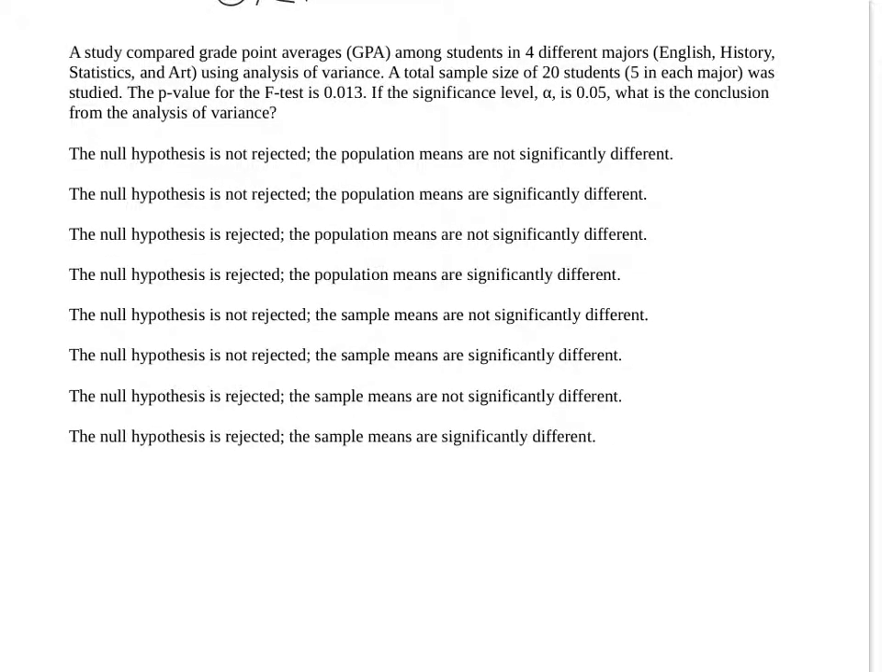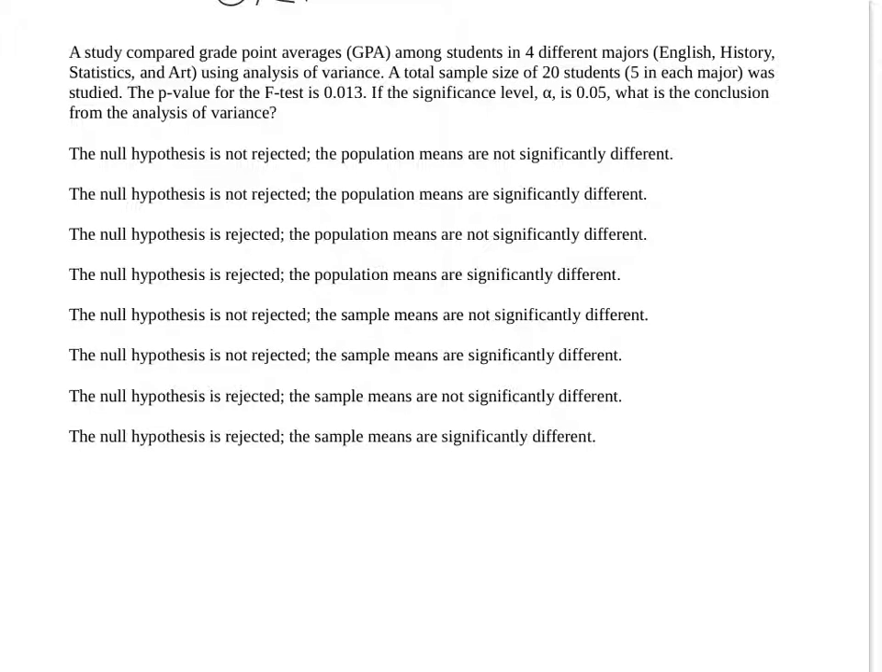A study compared grade point averages among students in 4 different majors: English, history, science, statistics, and art, using analysis of variance. A total sample size of 20 students, 5 in each major, was studied. The p-value for the F-test is 0.013. If the significance level alpha is 0.05, what's the conclusion for the analysis of variance?